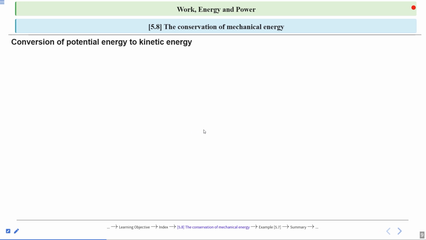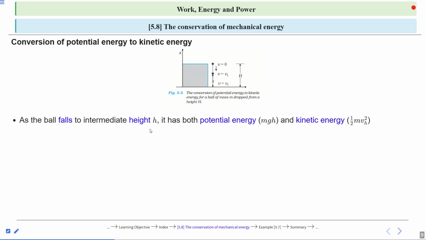Now, if we change the height, as the ball falls to an intermediate height, small h, it has both potential energy and kinetic energy. Why? Because the ball is in motion.